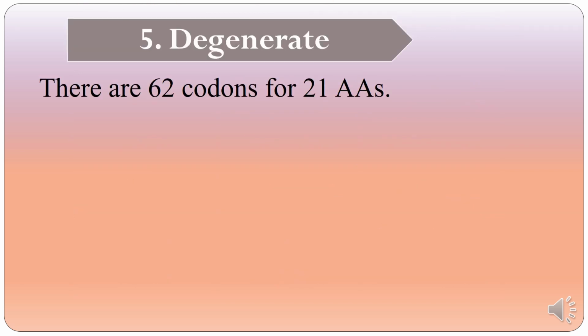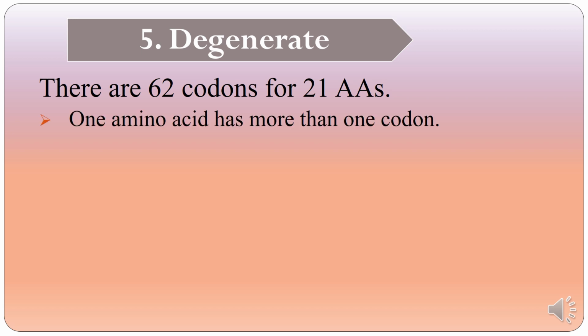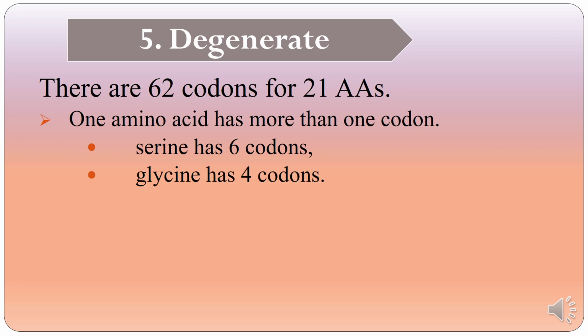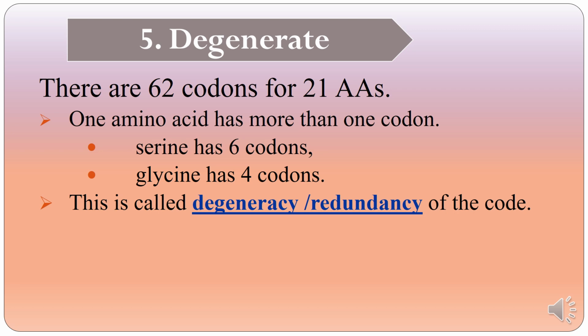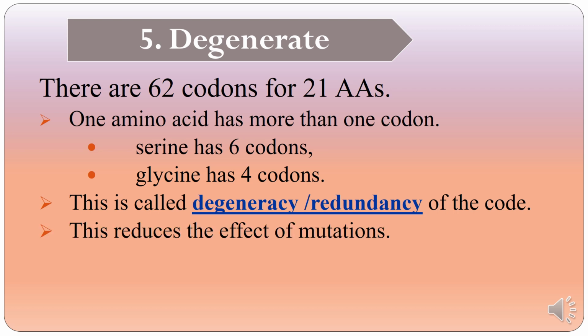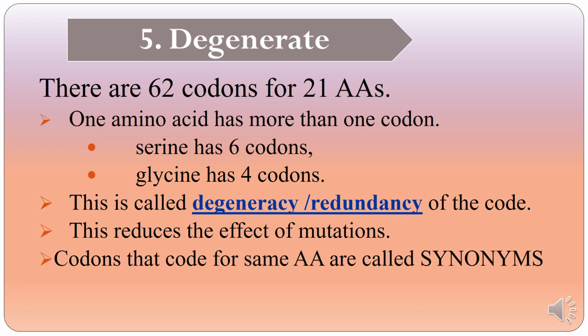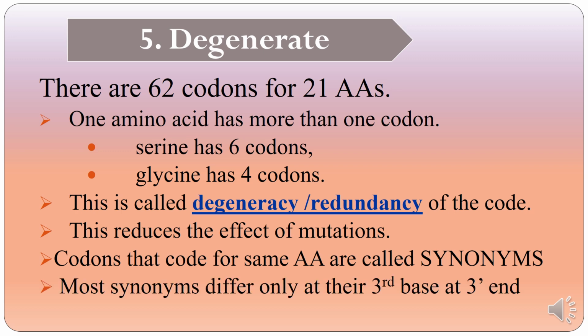Genetic code is degenerate. There are 62 codons for 21 amino acids. One amino acid has more than one codon. For example, serine has 6 codons. Glycine has 4 codons. This is called degeneracy or redundancy of the code. This reduces the effect of mutations. Codons that code for the same amino acids are called synonyms. Most synonyms differ only at the third base at the 3' end. This is well explained by the Wobble hypothesis, which will be discussed shortly.